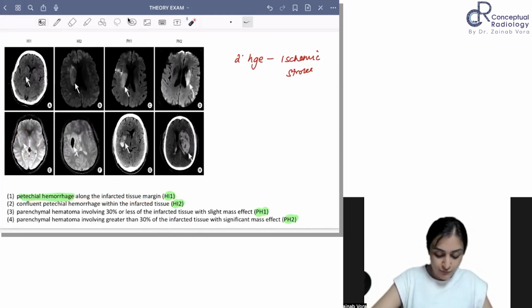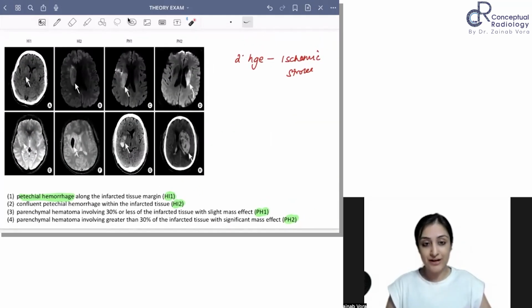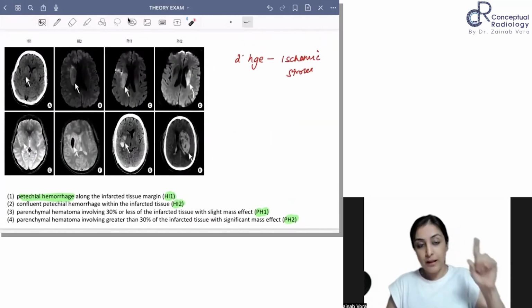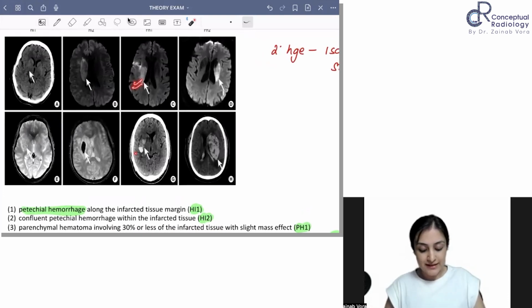HI2 is where now you have confluent particle bleed. You can see that it's a big bleed, right? So that is HI2. Parenchymal hematoma involving 30% or less of the infarcted tissue with slight mass effect. So now you can see that there is a hematoma which is extending into parenchyma. It is not just in the basal ganglia. That is what the word P is for.